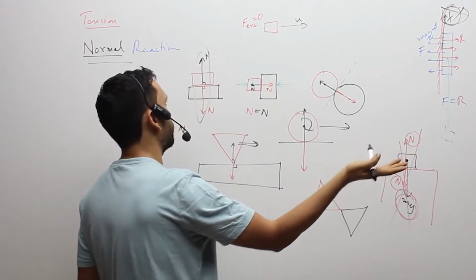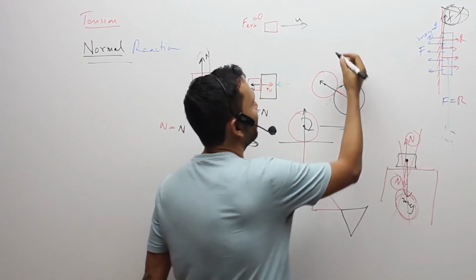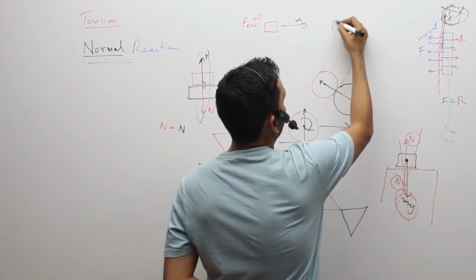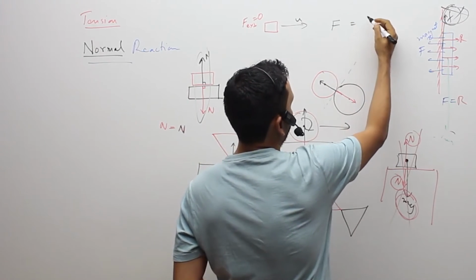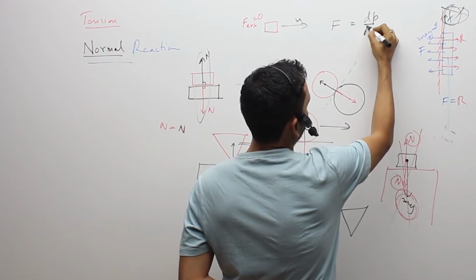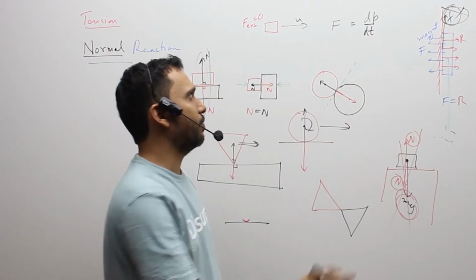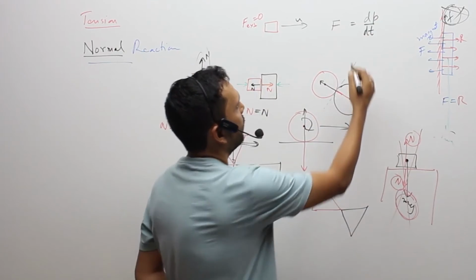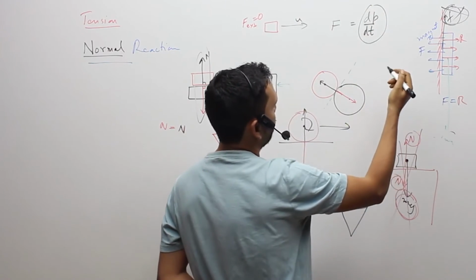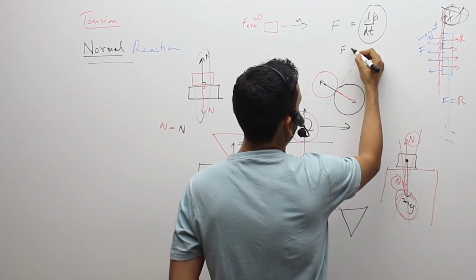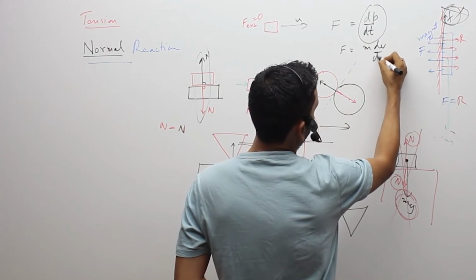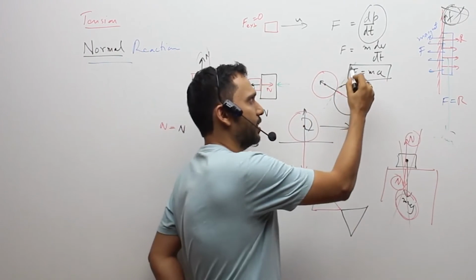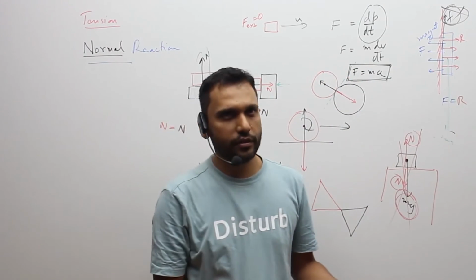And if there is force, that's the second law, then there is a change in velocity. So what's the difference between the first law and second law? The second law tells you the mathematical relation: there is a change in momentum, the cause is the force, and they are directly proportional. So rate of change of momentum has been defined as the force, with the constant of proportionality taken as 1 by Newton. On solving this for a body which is not changing in mass, what we get is m dv by dt, which is F is equal to ma.